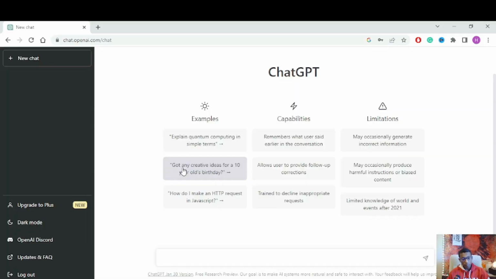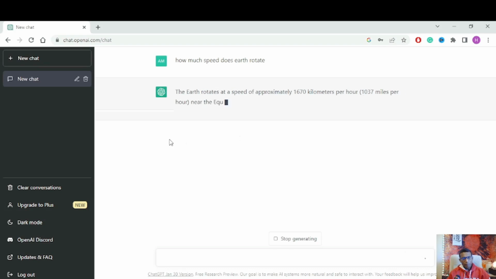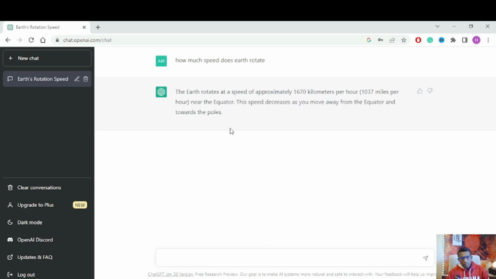First, I'm going to ask how much speed does Earth rotate? First one is how much speed does Earth rotate? Going to enter. Okay, it's writing right now. Now you can see the Earth rotates at a speed of approximately 1070 kilometers per hour.